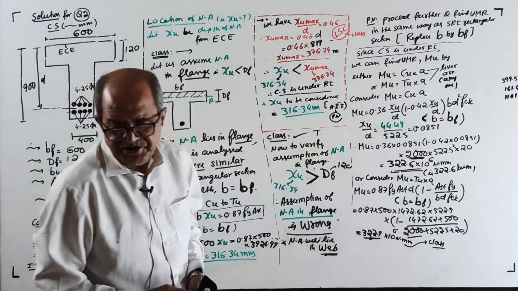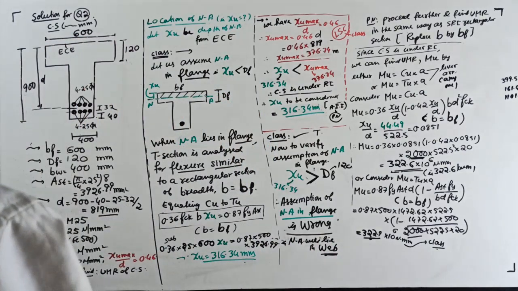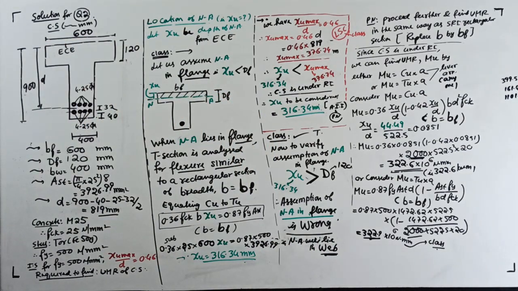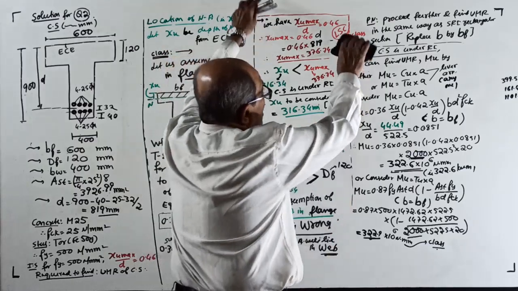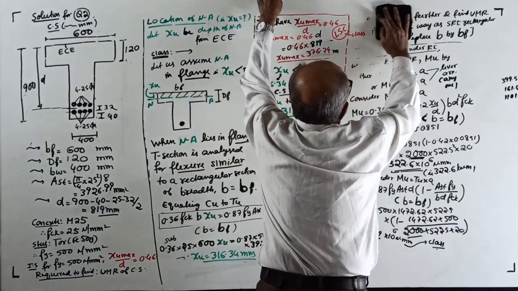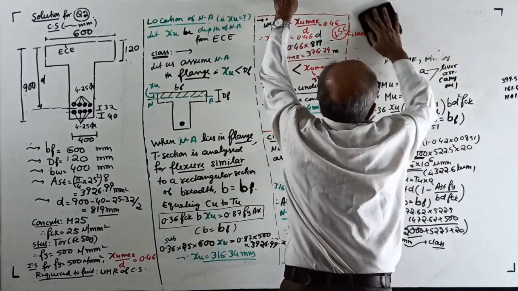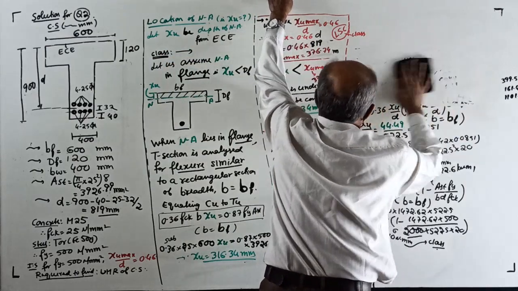Okay, camera problem, I'll check it. Neutral axis will lie in web. Okay, no problem. I cannot see properly. Neutral axis will lie in web. Where is it? 316.34. Oh, that side I would see. I am seeing some other place. Okay, something happens. Now, how to proceed further? Now remember, this is all gone. Our assumption of neutral axis in the flange is wrong. Means neutral axis will be in the web.